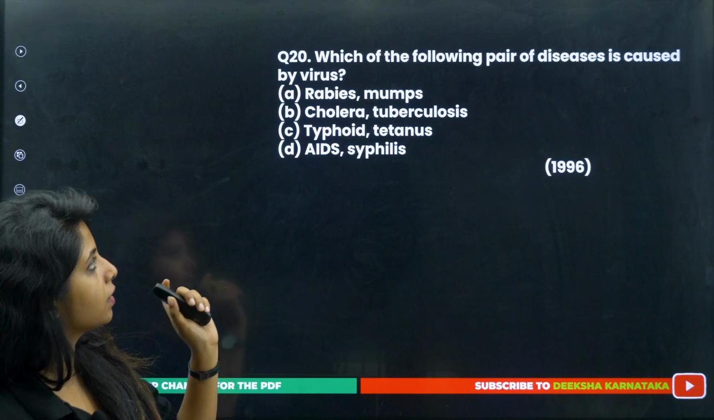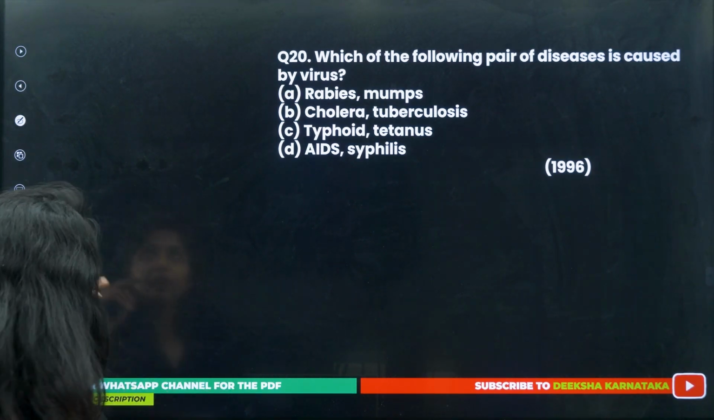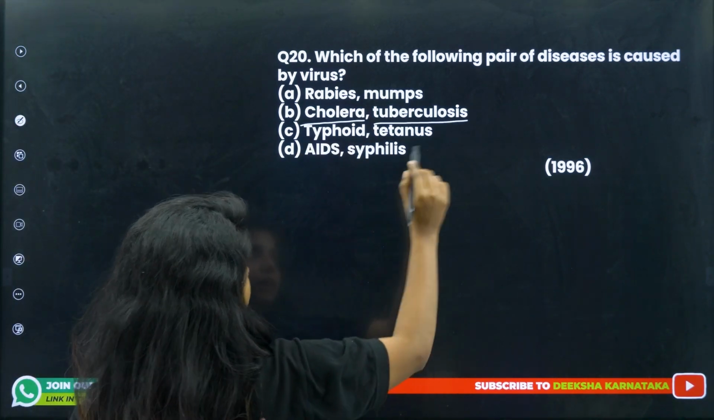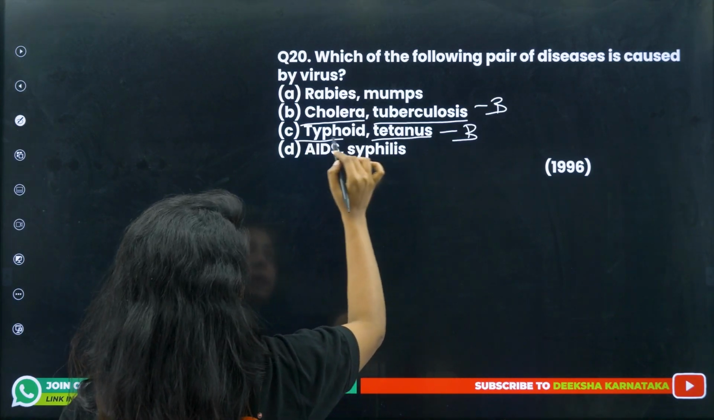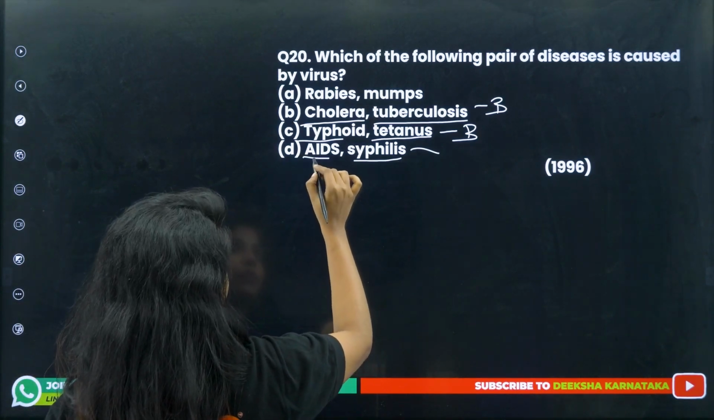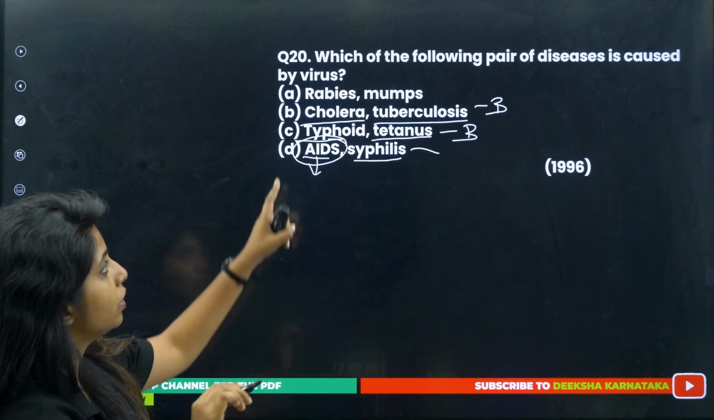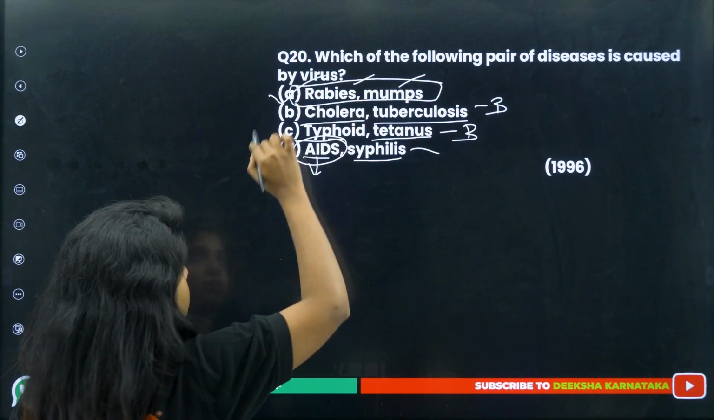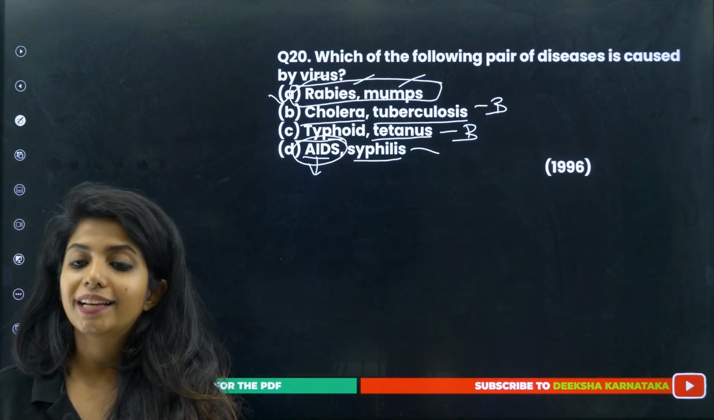Next, which of the following pairs of diseases is caused by virus, children? Let's see. Cholera and tuberculosis, both are caused by bacteria. Typhoid and tetanus, again caused by bacteria: Salmonella typhi and Clostridium tetani. AIDS and syphilis: syphilis is caused by bacteria, and AIDS is caused by the HIV virus, so there is nothing caused by virus over here. Rabies and mumps, both of them are caused by virus, which is why this is the correct answer. I explained this question to you, I just wanted to recheck. That's all. It came in the year 1996.